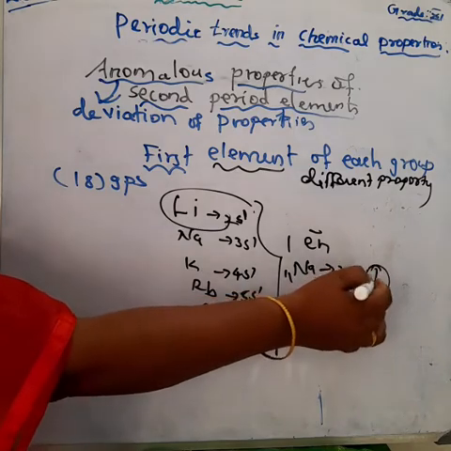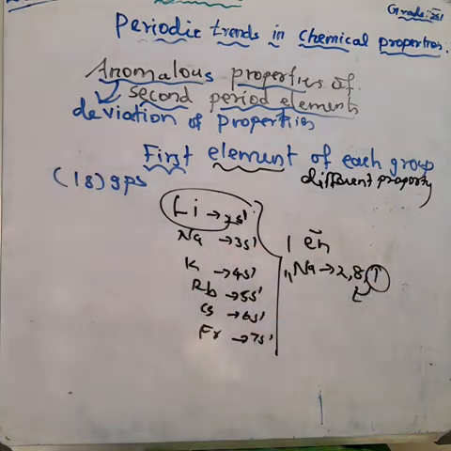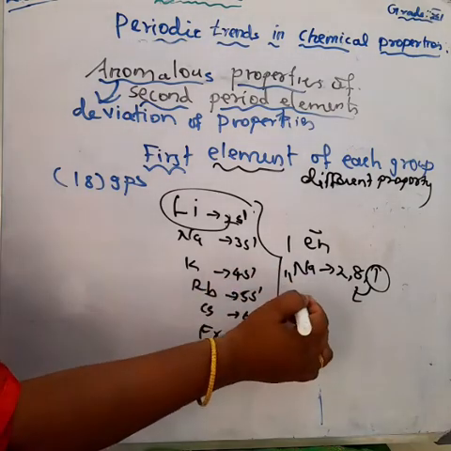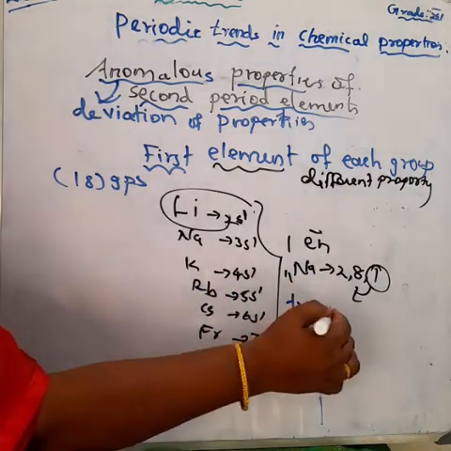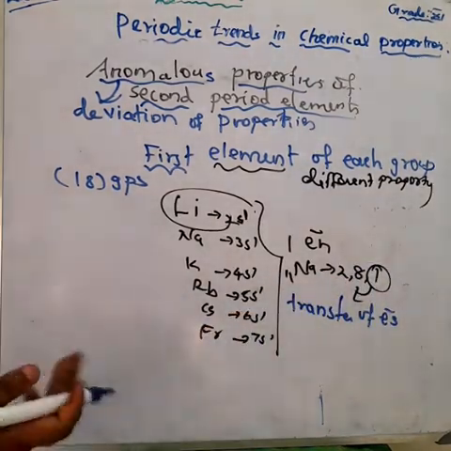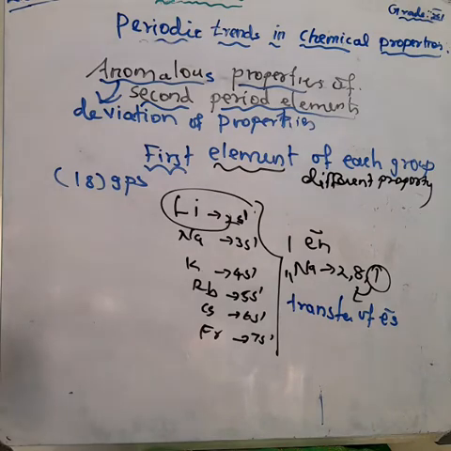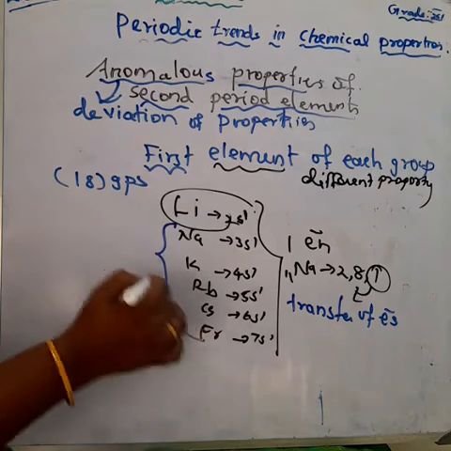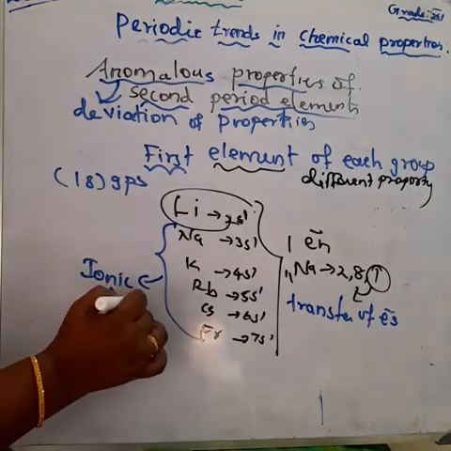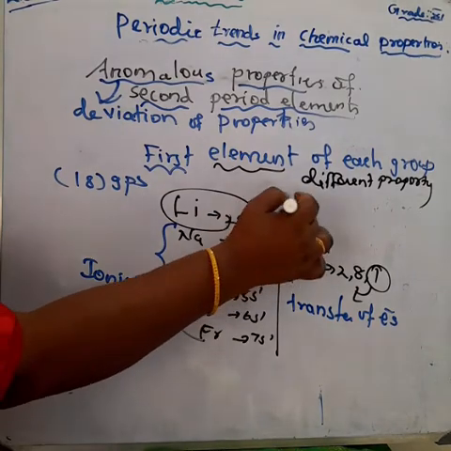When sodium combines with other elements, what is the bond formed? Ionic bond. What do you mean by ionic bond? The bond formed between two atoms by the complete transfer of valence electrons from one atom to the other atom. Already we studied about that with example. But lithium, the first element of the first group, only shows the covalent character.